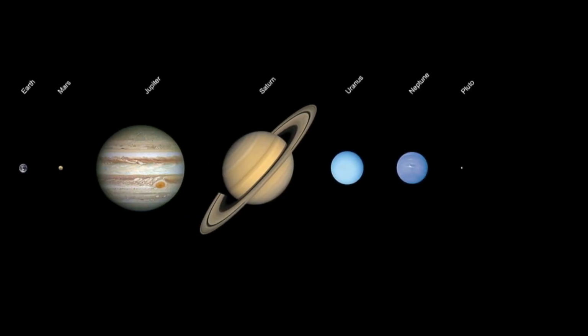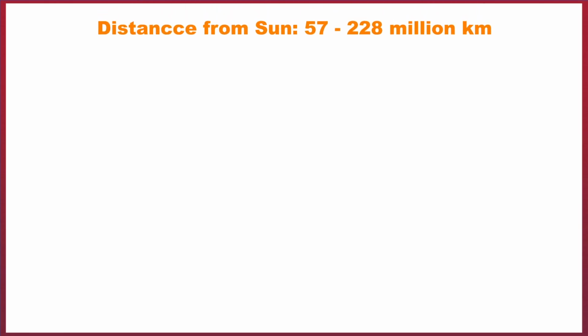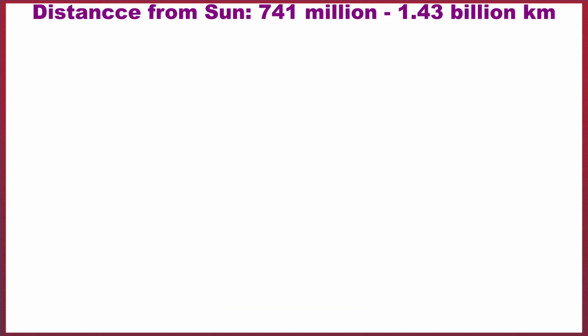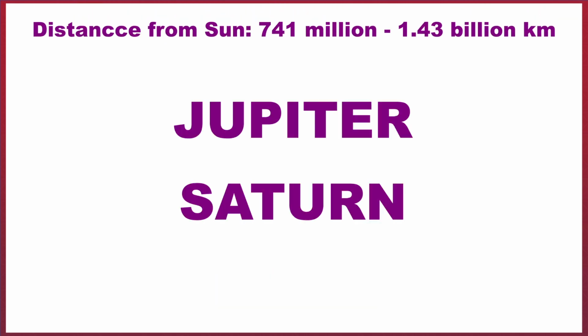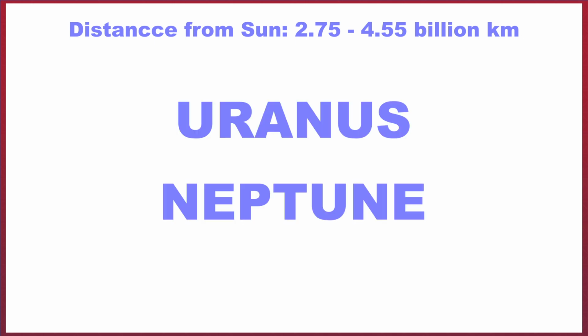But we're not done with planets today. When you look at the planets in our solar system, you can see something interesting. Starting from Mercury and moving further from the Sun, we find that planets closest to the Sun such as Mercury, Venus, Earth and Mars are rocky, followed by the gas giants of Jupiter and Saturn, and then the planets furthest away are the ice giants of Uranus and Neptune.